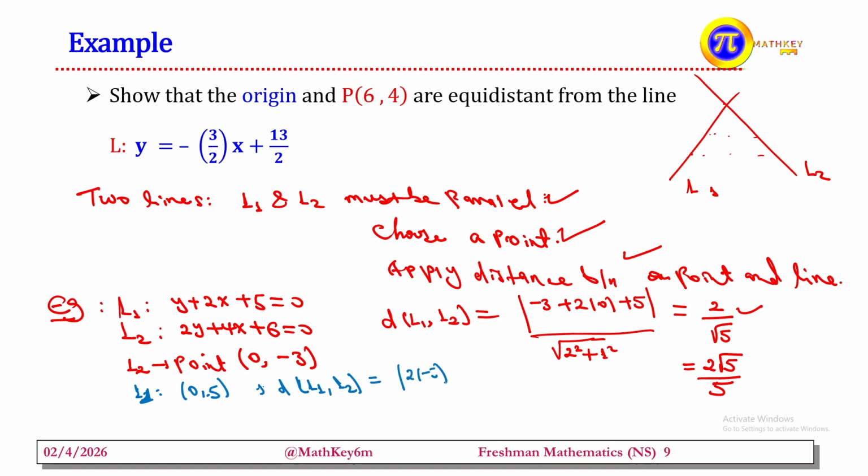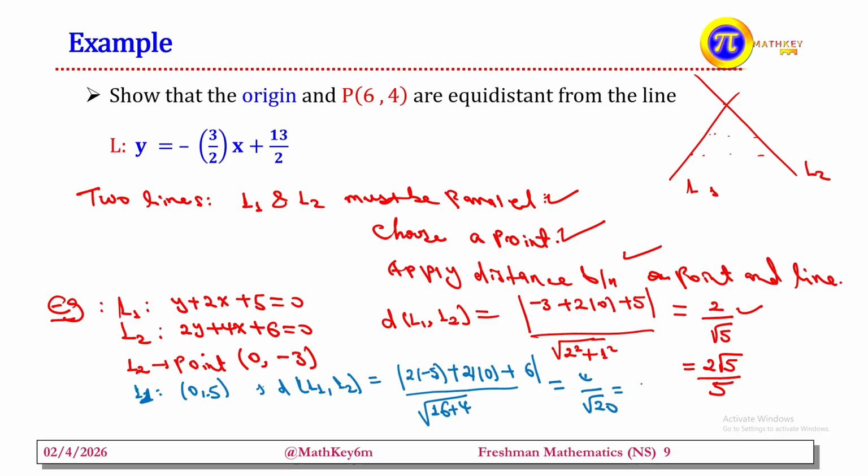2 times the value of y, which is negative 5, plus... sorry, the coefficient of x here is 4, so 4 times 0 plus 6, divided by the square root of a squared, that is 4 squared, that is 16, plus b squared, that is 2 squared, which is 4. Working this out, negative 10 plus 6 is negative 4, so the absolute value of negative 4 is 4, divided by the square root of 20.